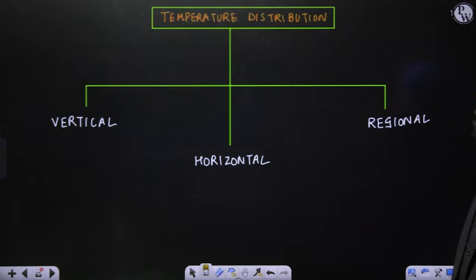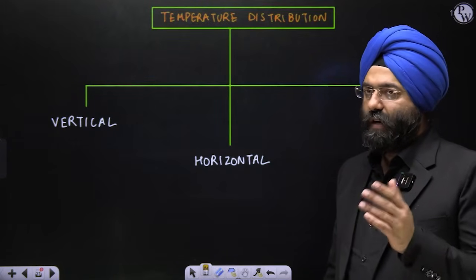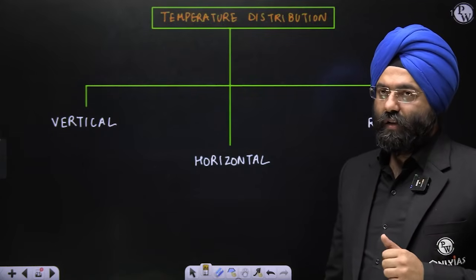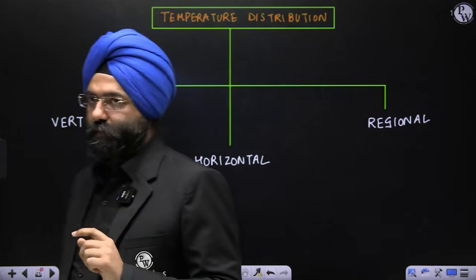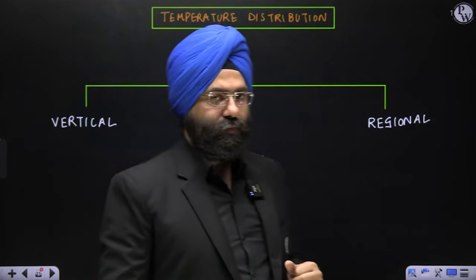Temperature distribution. Now, temperature distribution basically can be seen. Your NCERT does not mention all the aspects, so I'm taking all of them. Vertical, horizontal, and regional. There are three ways through which the temperature distribution can be studied. Note that very well. Through a vertical means, through a horizontal means, and the regional aspect.